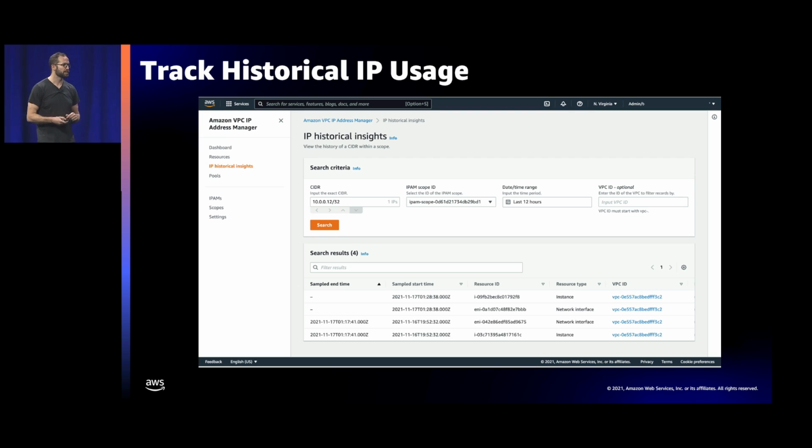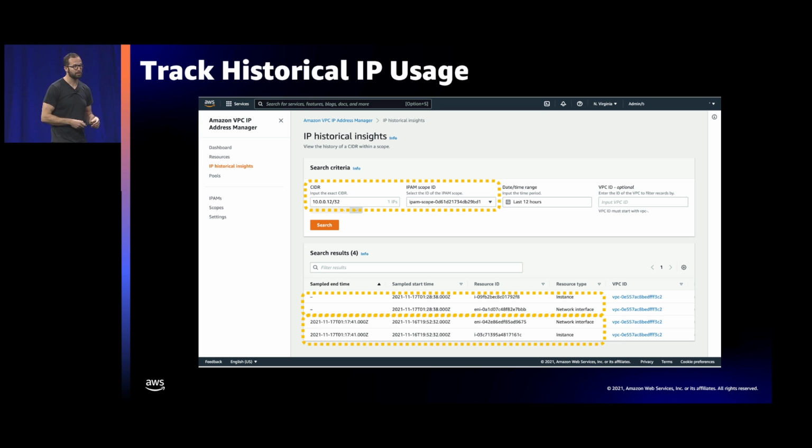Another very cool feature is the ability to track historical usage of your IPs. The example I'm showing here is a private IP address, 10.0.0.12, from a private scope. What we can see here is first it was assigned to a particular instance and a network interface. At some point, that instance disappeared, and the IP address was assigned to another instance and another network interface and continues to do so because there's no end time.